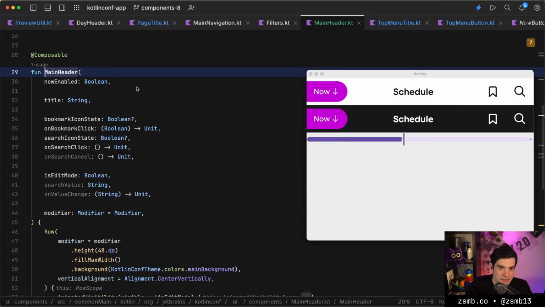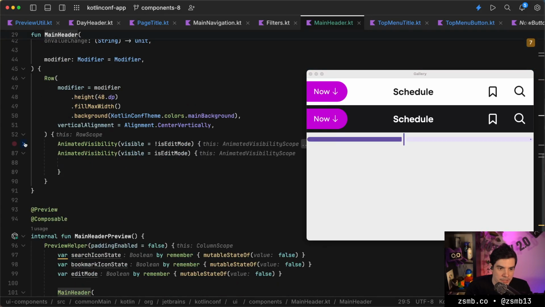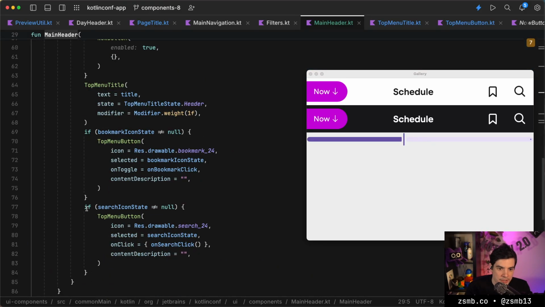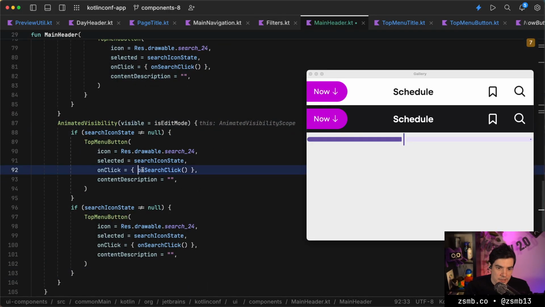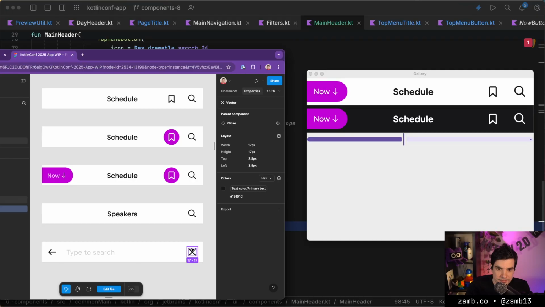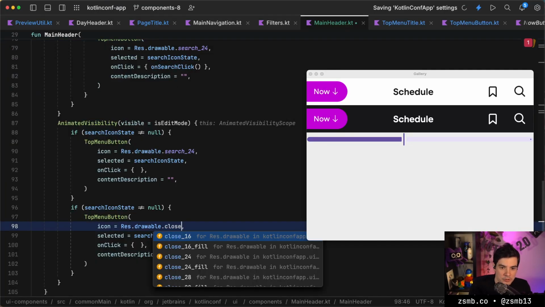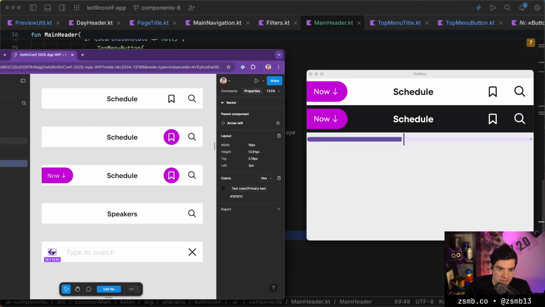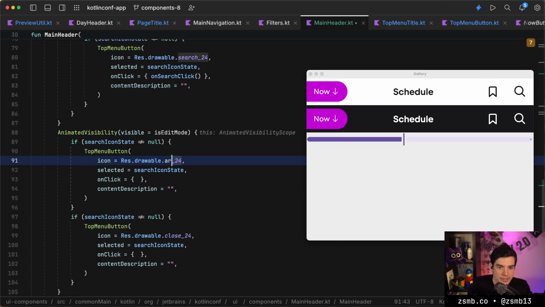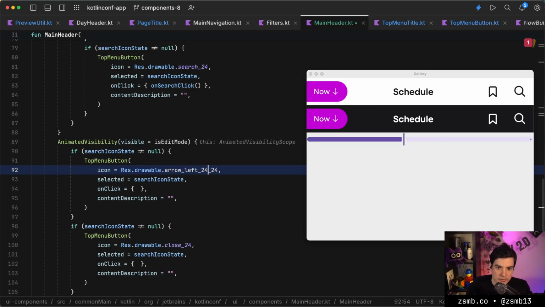So again, two icons, a text field in between. So we can actually copy the icon code here. It's gonna be similar to the search icon, except we're gonna need so many callbacks. Let's not worry about that for now. So there's gonna be like a cancel or cross icon. What is this called? Close. Do we have a close icon? Yes, we do. That's good. And then the other one was an arrow left. Arrow left, 24 dp sizing for the icon.